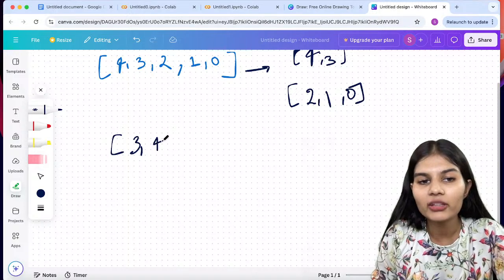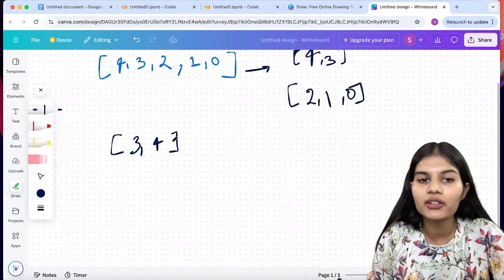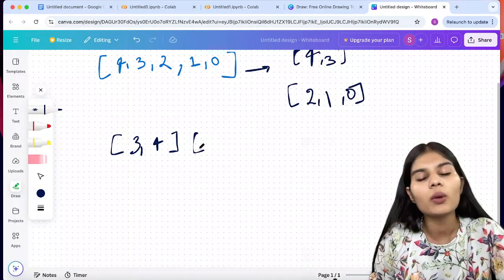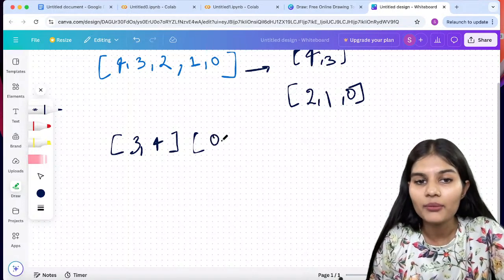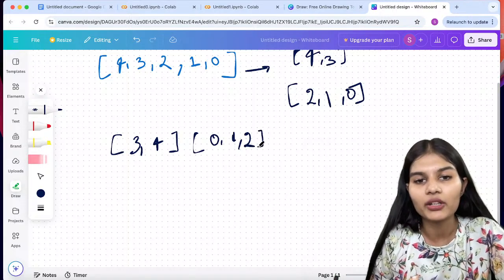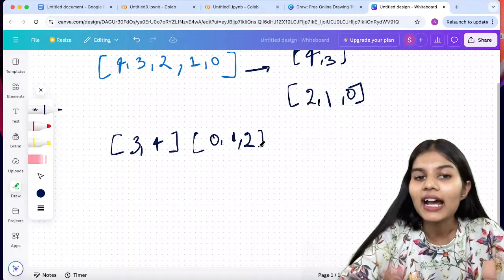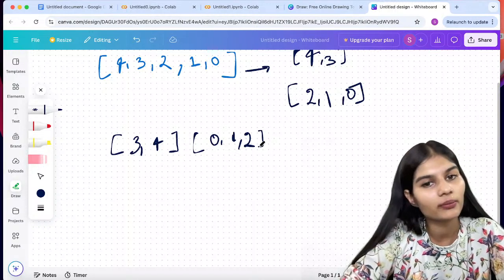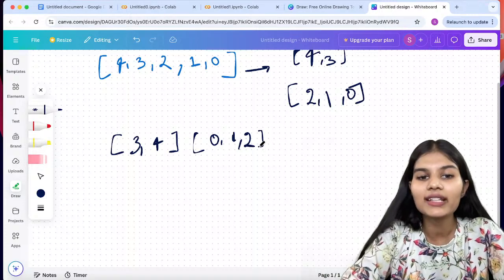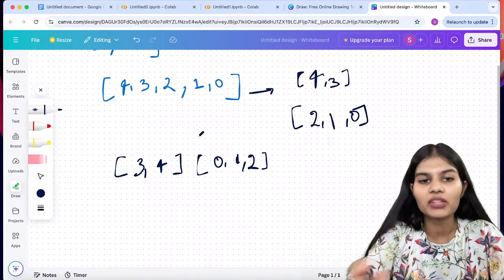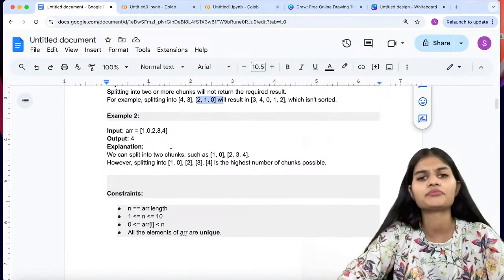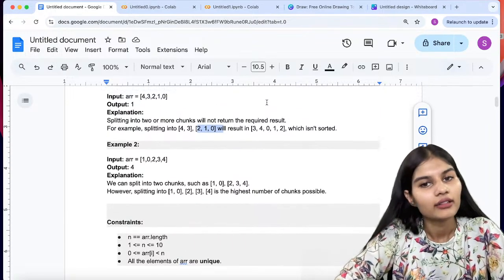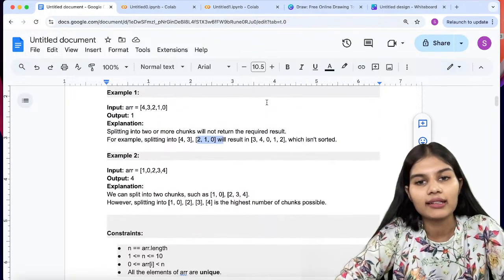4 comma 3 will be sorted in ascending order, so that would give me 3 comma 4, and 2 comma 1 comma 0, which is in descending order right now, will again become 0 comma 1 comma 2, sorted in ascending order. That is how we will move ahead with this complete question, and how we exactly work with it. This is what we have to do in this question, putting in that logic. So in that particular case, we will get the result as 1.